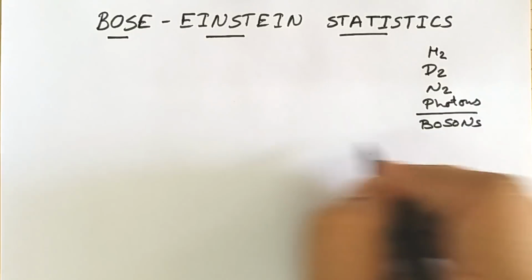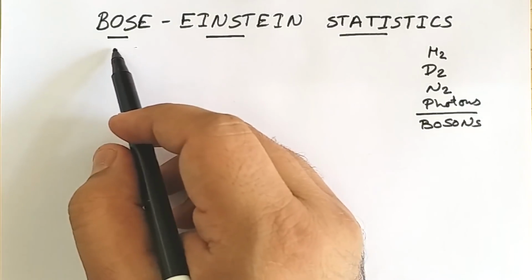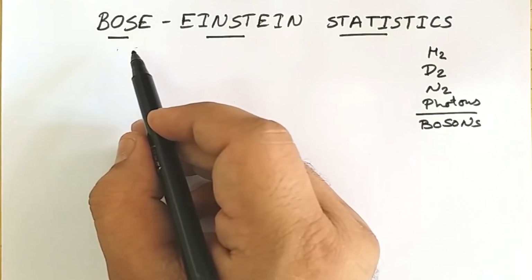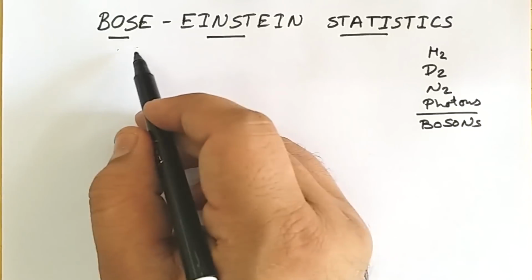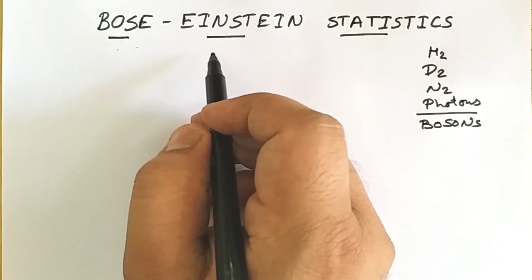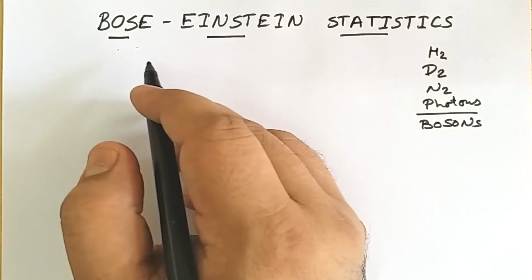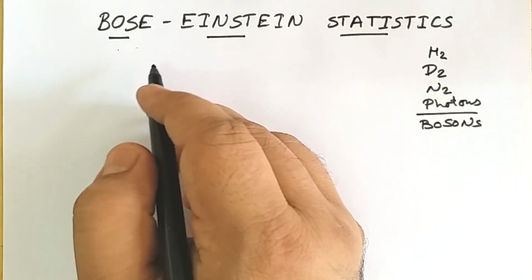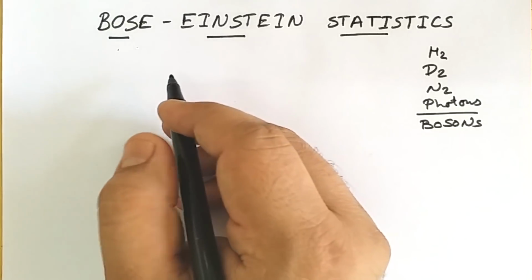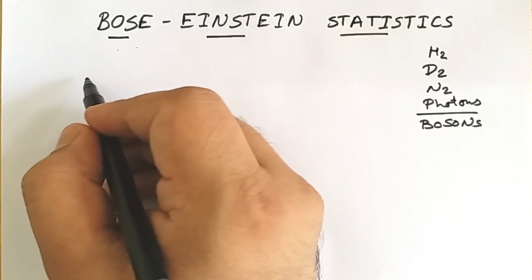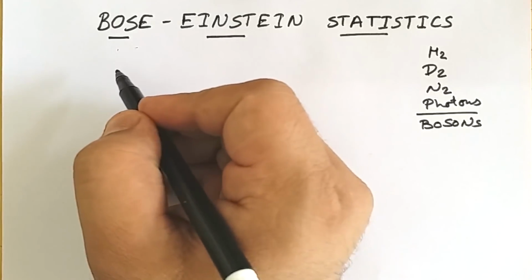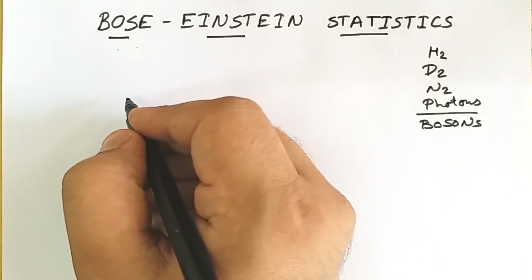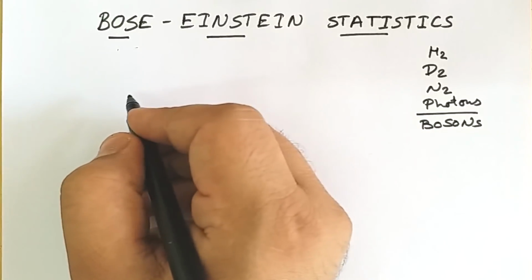As we know, the name comes from Satyendra Nath Bose, a very famous scientist of the Indian community. So Bose and Einstein together gave this statistics. When we were deriving the Boltzmann distribution statistics, we considered that all the particles are distinguishable. That means if I change the position of any particle, a new microstate will arise and there will be a new complexion.